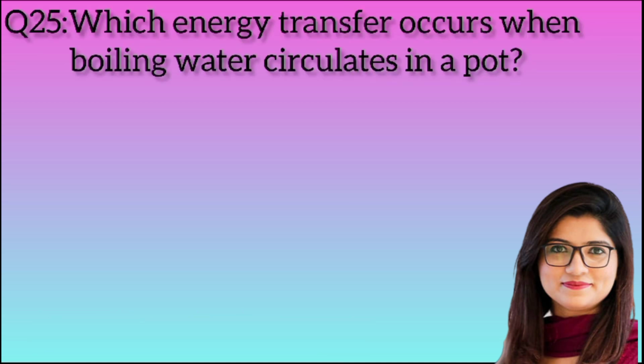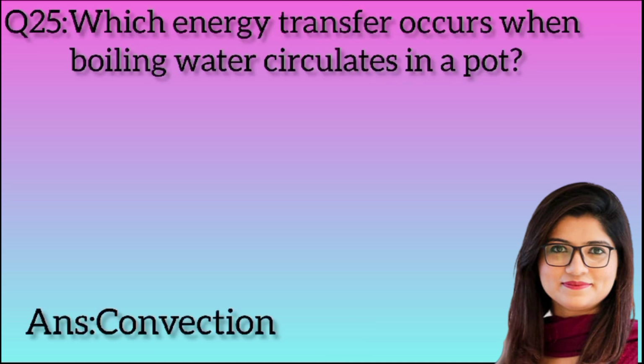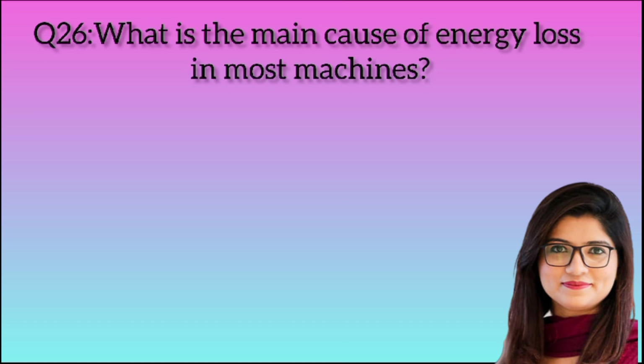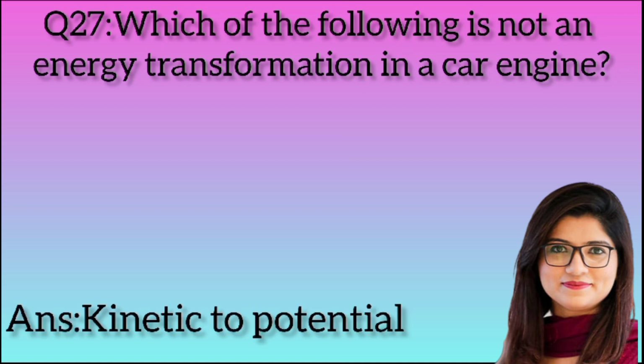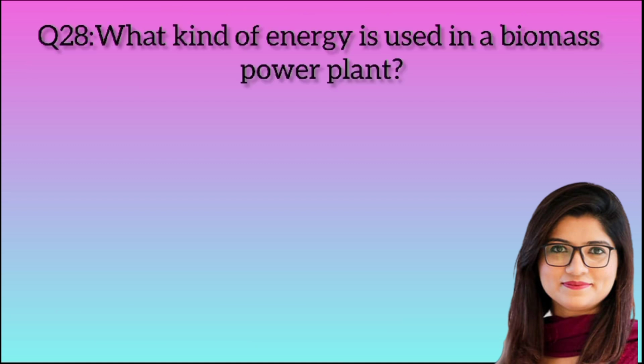Question 25. Which energy transfer occurs when boiling water circulates in a pot? Answer: convection. Question 26. What is the main cause of energy loss in most machines? Answer: friction. Question 27. Which of the following is not an energy transformation in a car engine? Answer: kinetic to potential.